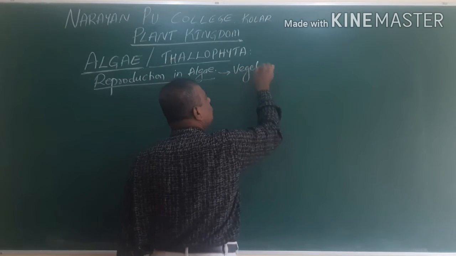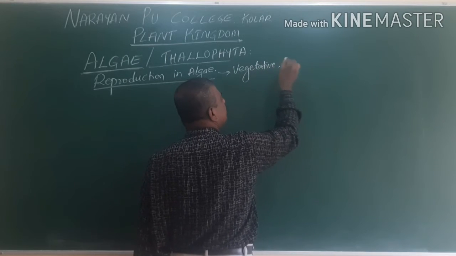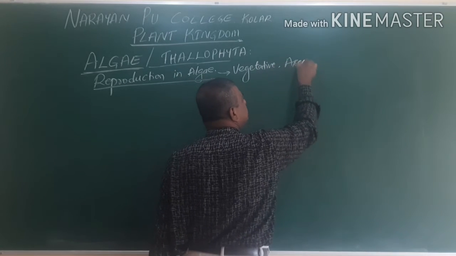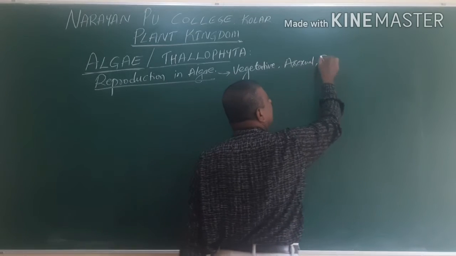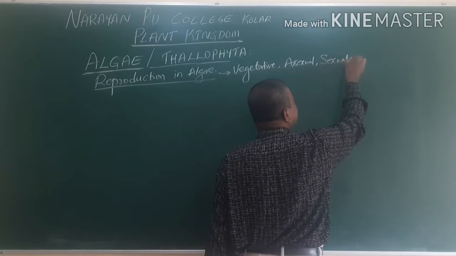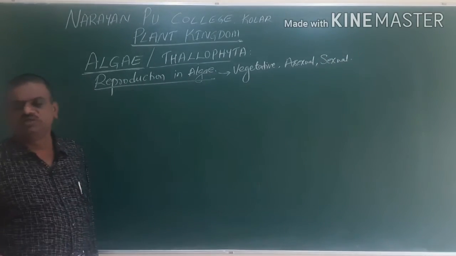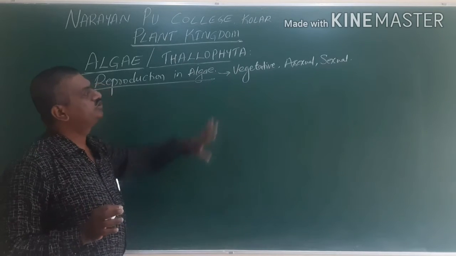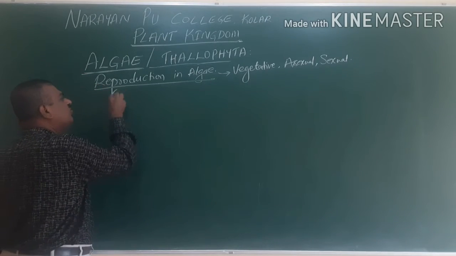There are three types. Vegetative reproduction is there, asexual reproduction is there, and sexual reproduction is also there. All three types of reproduction are there. So we go for one after the other.